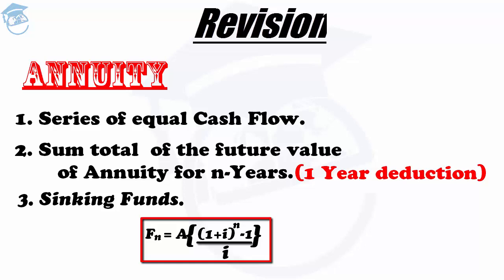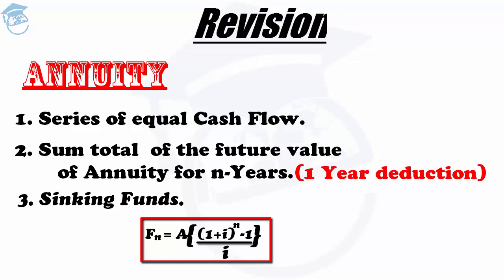Now, in order to calculate the fixed amount which should be transferred to the sinking fund, we saw that the fixed amount is nothing but the annuity which the company or the individual has to calculate and transfer into the sinking fund so that the future amount can be accumulated, with the help of which the liability or the financial commitment can be met.